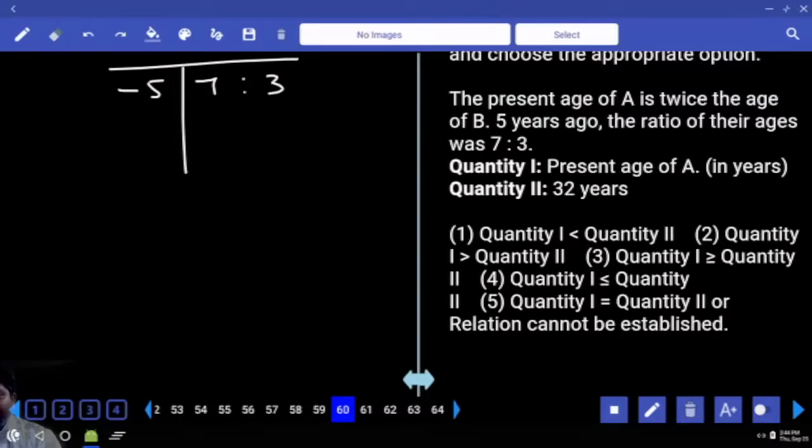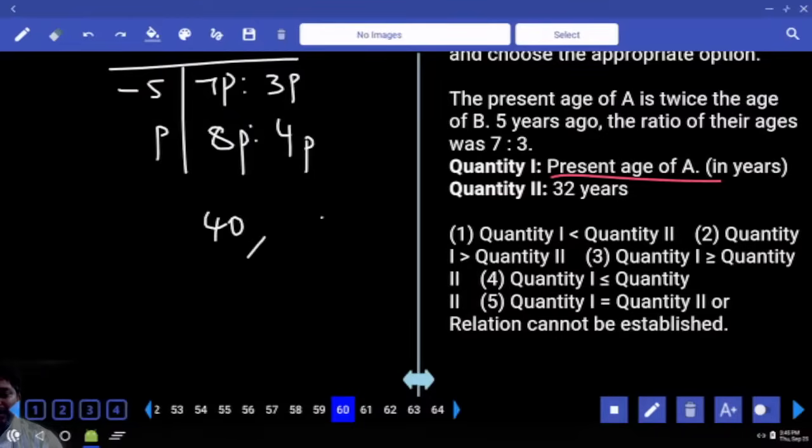Are you okay? This is present. For the first person, how many parts increased? 1 part. For the second person, 1 part is equal to 5 years. Present age of A is 8 parts, 8 fives. Q1 is greater than Q2, Q2 is less than Q1.